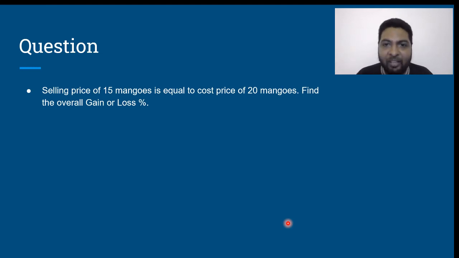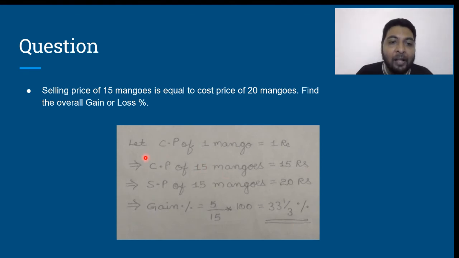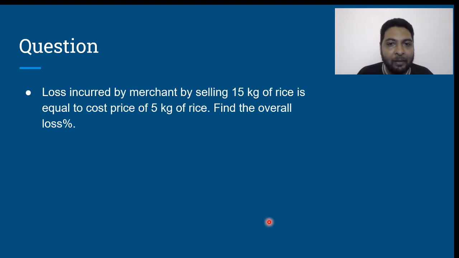Now, for the sake of convenience, I have given the solution over here. Let cost price of one mango be equal to 1 rupee. Cost price of 15 mangoes is equal to 15 rupees. Selling price of 15 mangoes is equal to cost price of 20 mangoes, which is 20 rupees. Therefore, the overall gain percentage is a 5 rupee gain on an investment of 15 rupees. So 5 upon 15 into 100, 1/3 of 100, 33 1/3%. Is that clear? Next, let us look at this question.